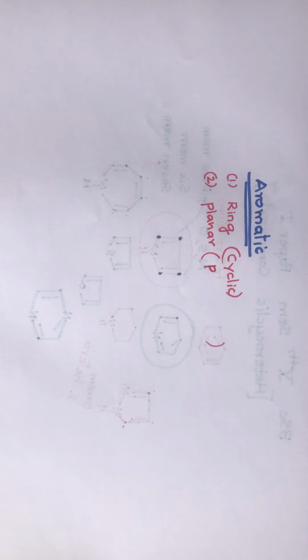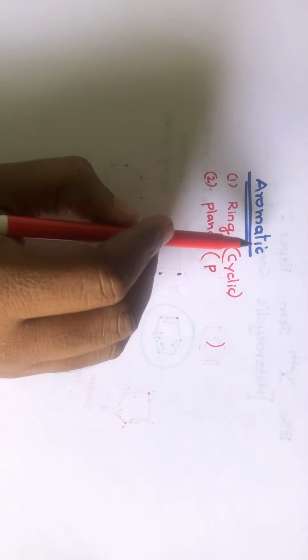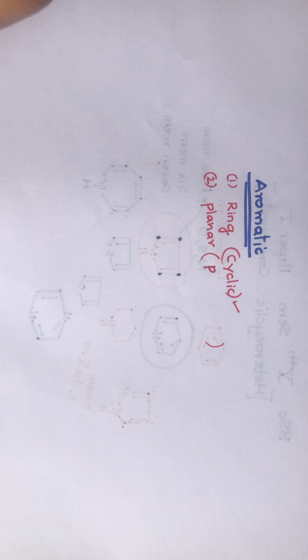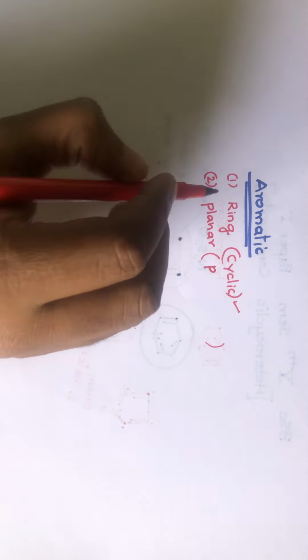I will tell you what delocalization actually is. So what are the conditions for aromaticity? The first condition is it should be cyclic. The molecule should be planar, meaning the molecule should be flat, so that delocalization should be possible. Hope you know what delocalization is. Delocalization is the movement of pi electrons. If you take an example of a benzene ring, the pi electrons move, they get delocalized within the ring. That is called delocalization, right?